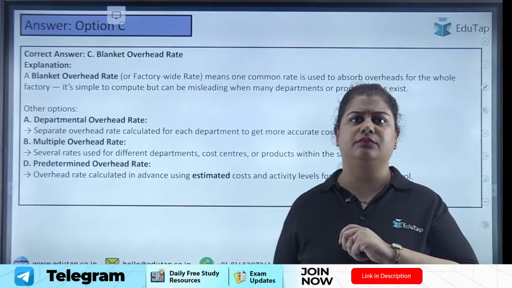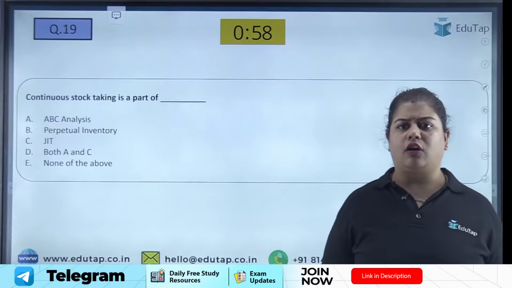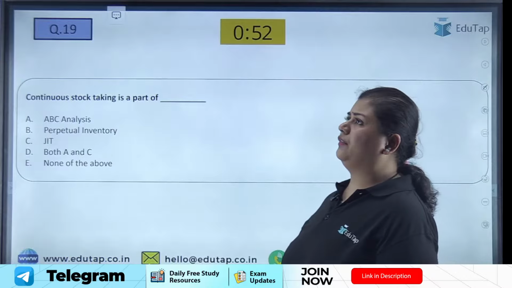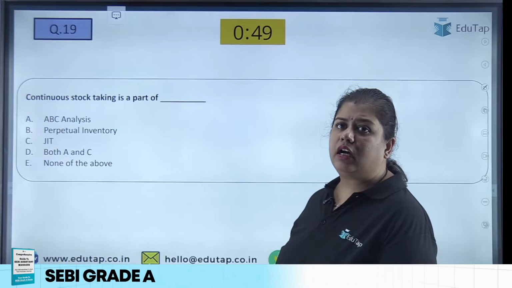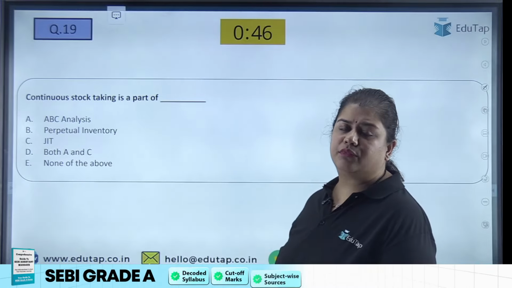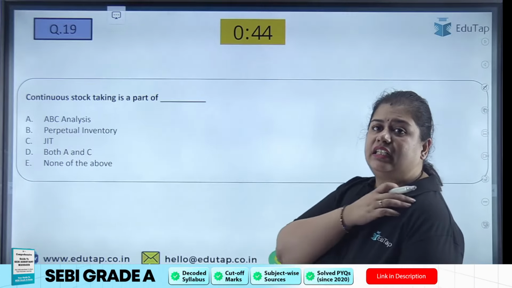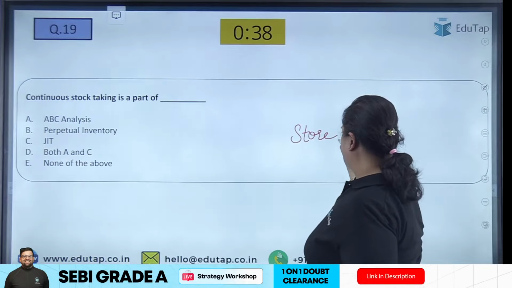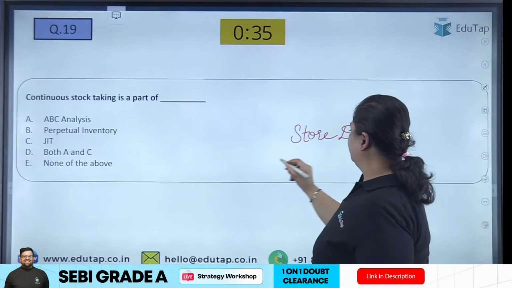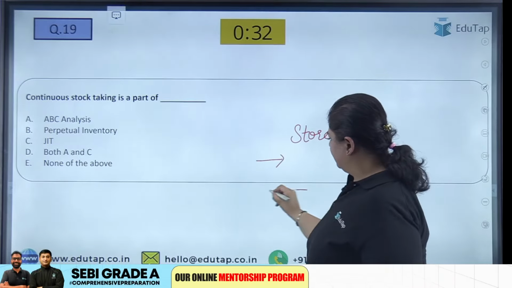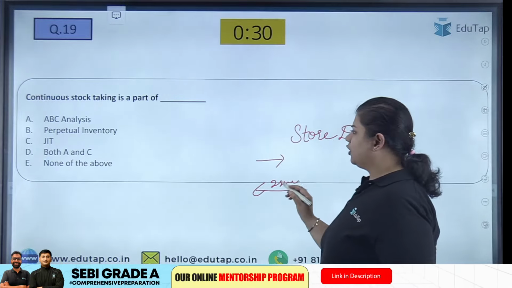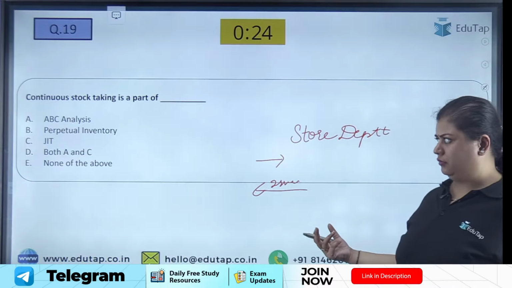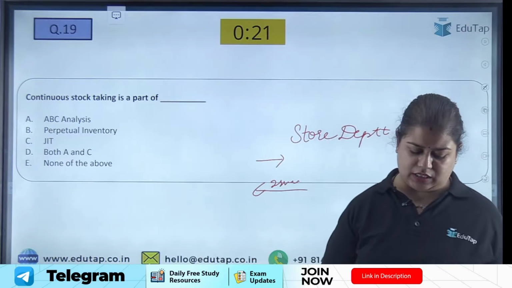Next, continuous stock taking is a part of dash. Continuous stock taking means we have to record our inventory every time an issue or our receipts are done. So there is a store department. Every time new supplies come in or every time there is an issue, we have to record this. This is known as continuous stock taking. So it is a part of what? Please tell me the answer.